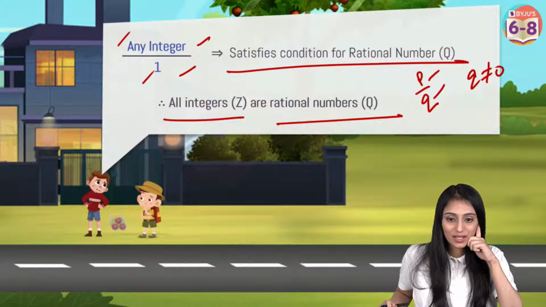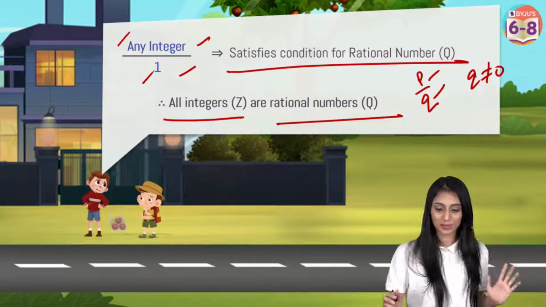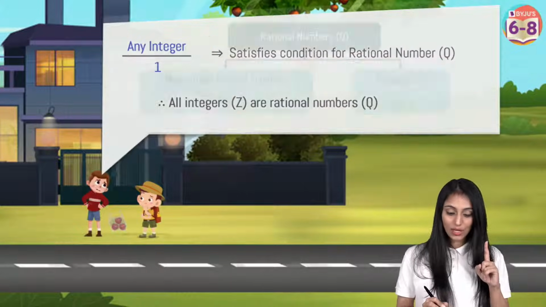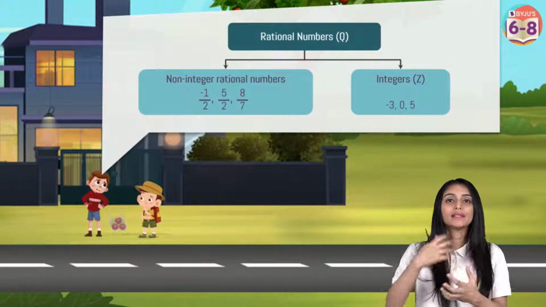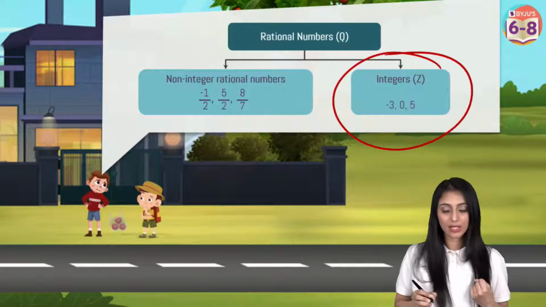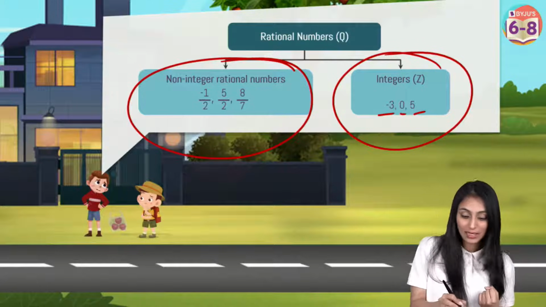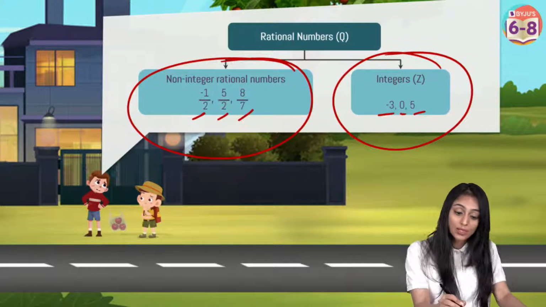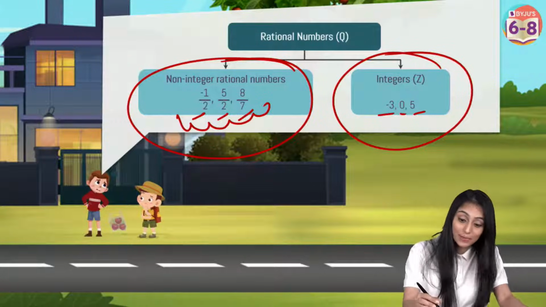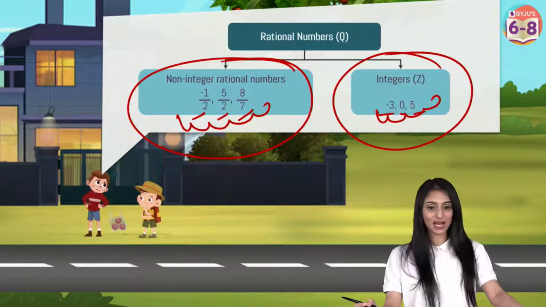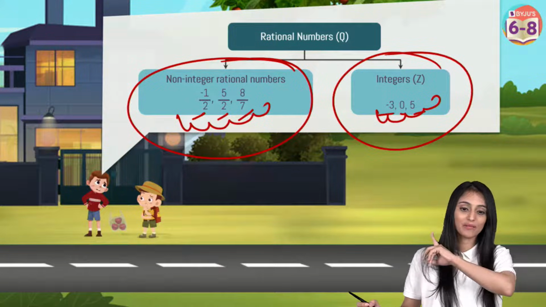Absolutely, Ritisha. Yes. Absolutely, Ujjwal. So this concept is clear to everyone, right? Awesome. When we talk about rational numbers, there are basically two categories, I would say. Not really categories, but just to understand this better, we have integers in rational numbers, like minus 3, 0, and 5. We have non-integer rational numbers also, like minus 1 by 2, 5 by 2, 8 by 7. We can call them rational numbers, but I cannot call them integers, right? But this can be called an integer as well as a rational number, right? Yes. I hope this is clear to everyone.